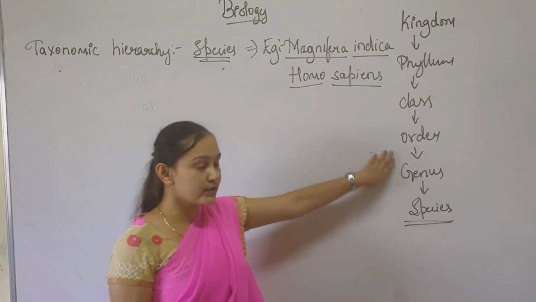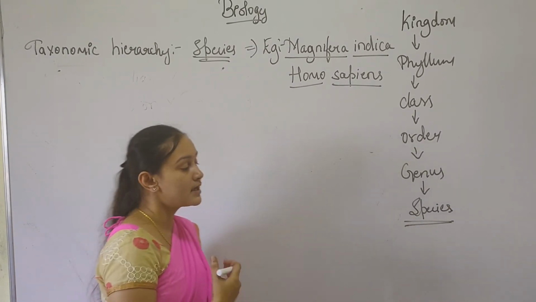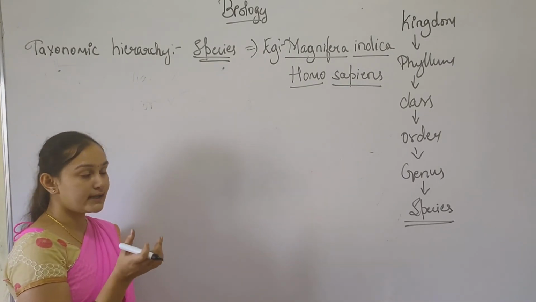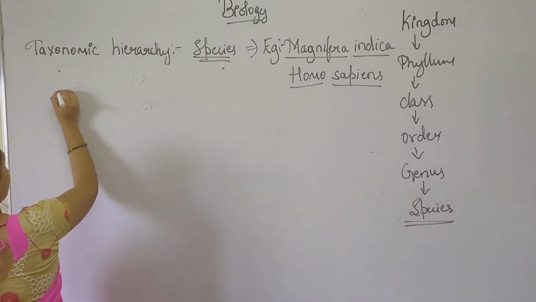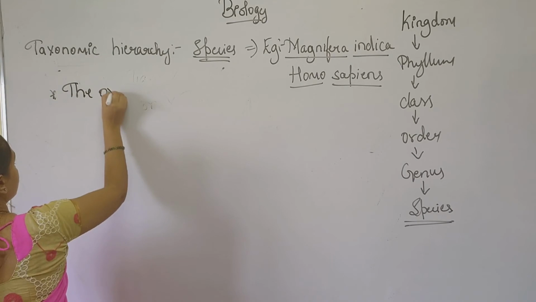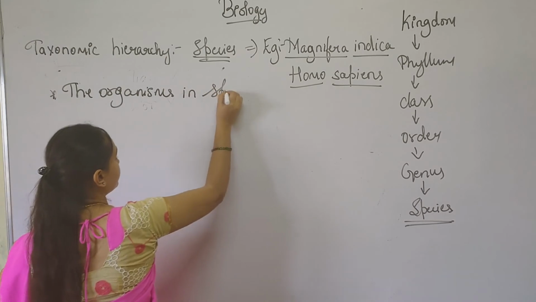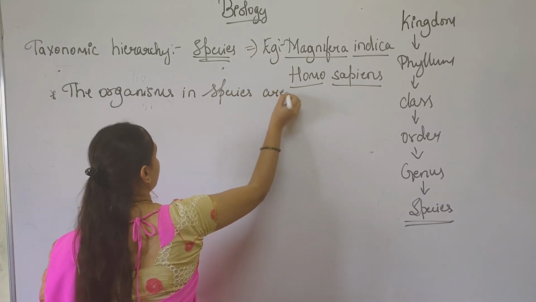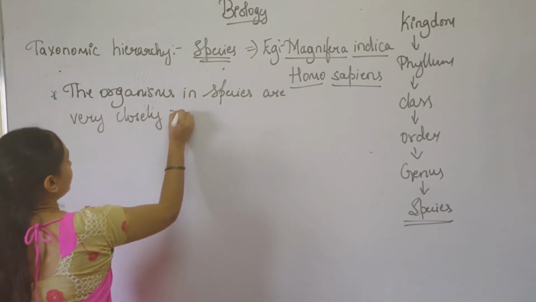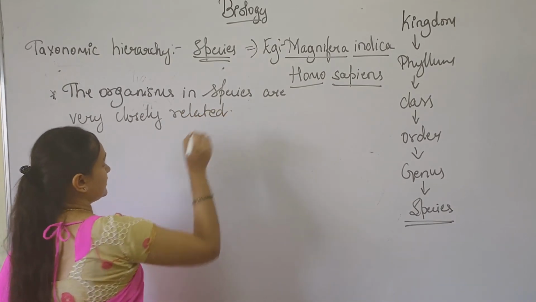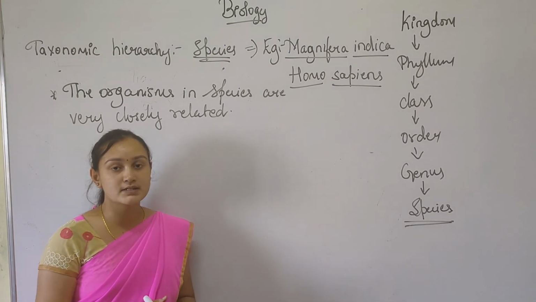Next, in the taxonomical hierarchy, the lowermost is species. The organisms in species are very closely related, so they can live together and look very similar to each other.